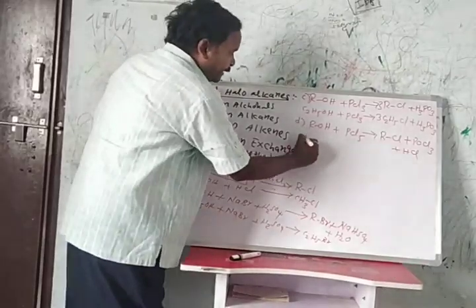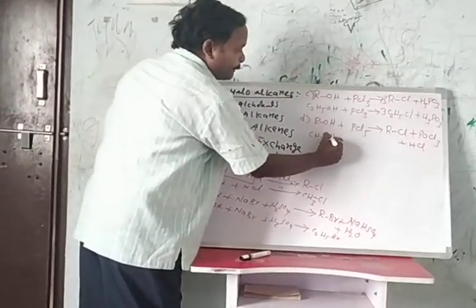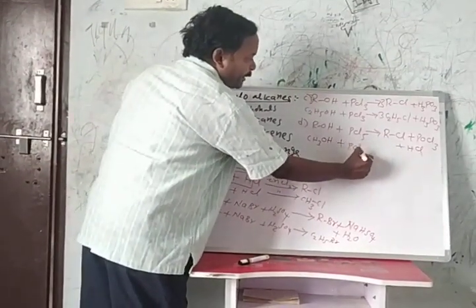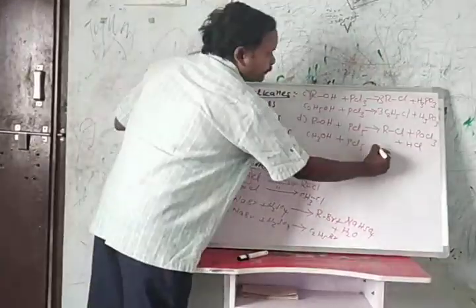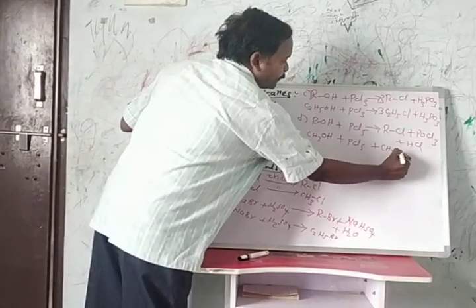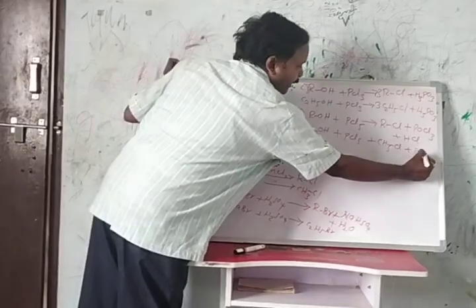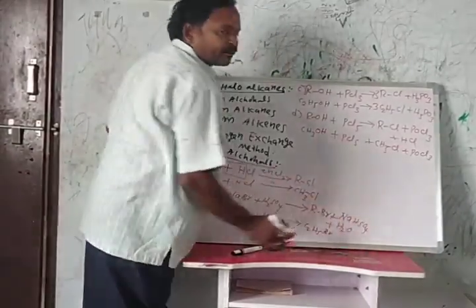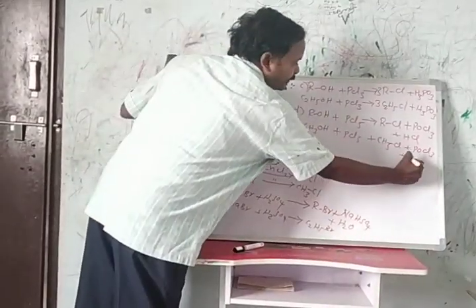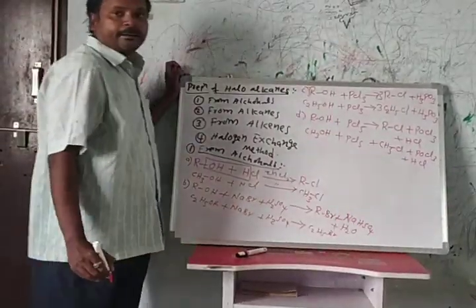Here, methyl alcohol reacts with PCl5, phosphorus pentachloride, and forms methyl chloride, phosphoryl chloride, POCl3, along with hydrochloric acid.